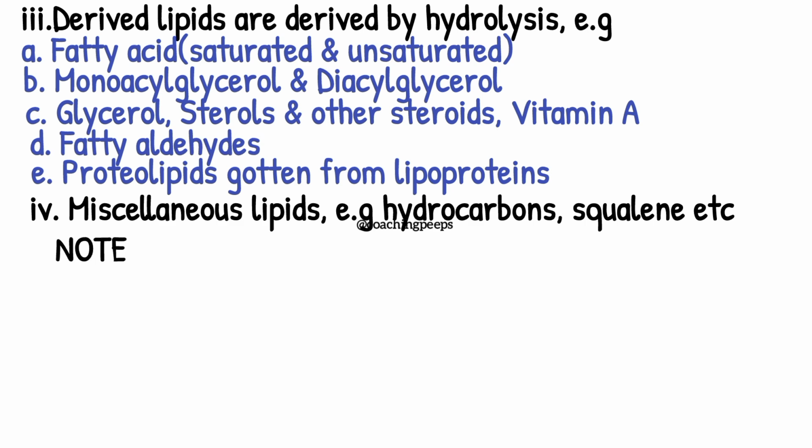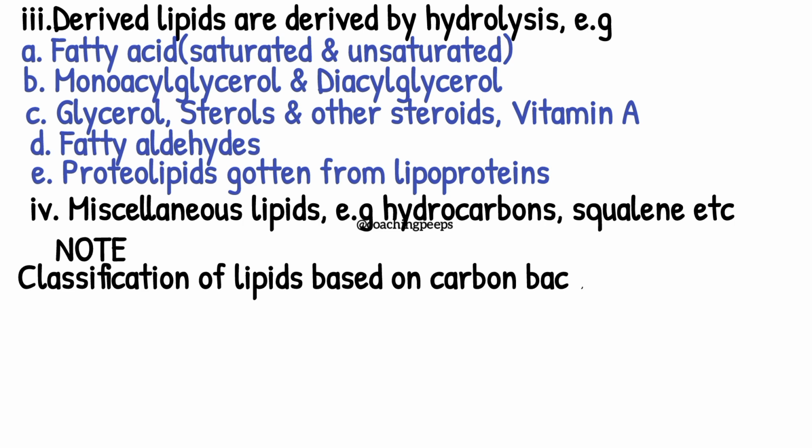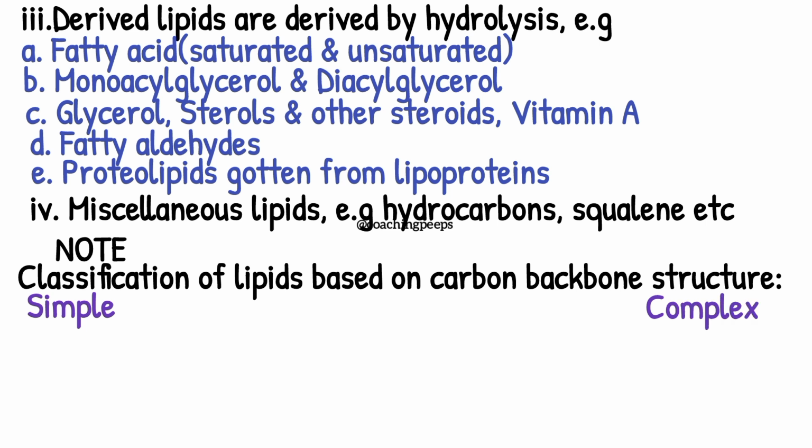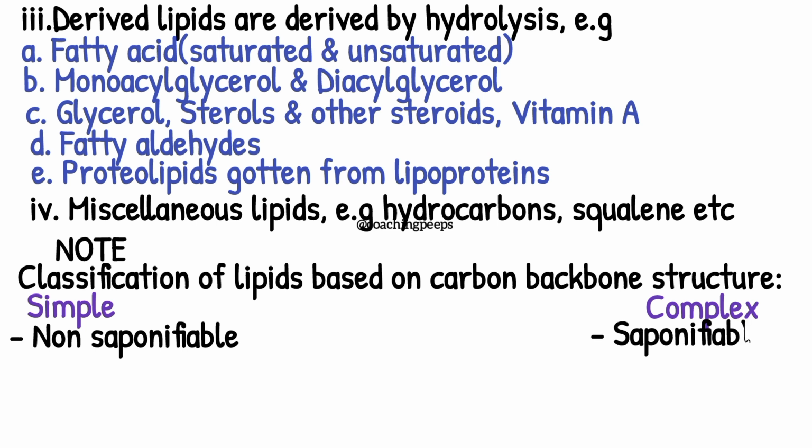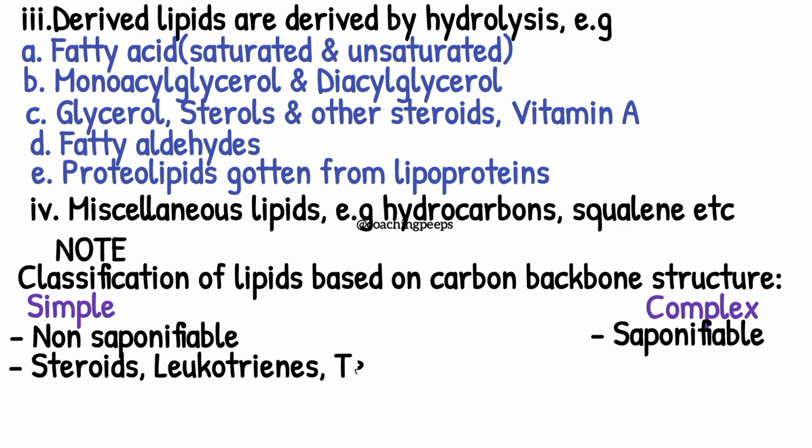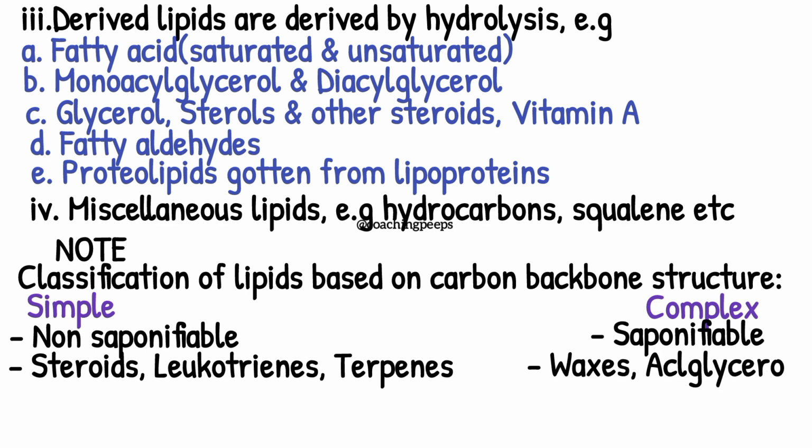Please take note that classification of lipids based on carbon backbone structure is divided into two: simple lipids and complex lipids. Simple lipids can't be saponified, while complex lipids can be saponified. Some examples of simple lipids: we have steroids, terpenes, and so on. Examples of complex lipids, we have waxes, acylglycerol, phosphoglycerol, and so on and so forth.